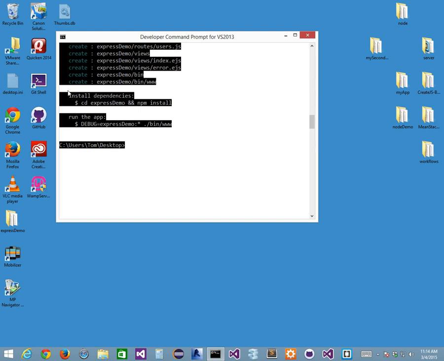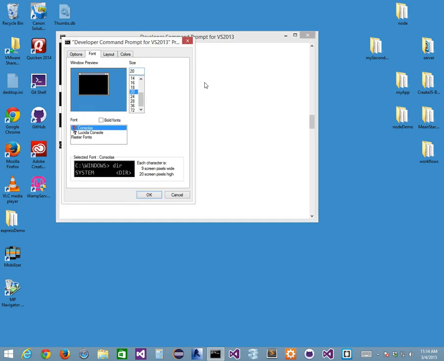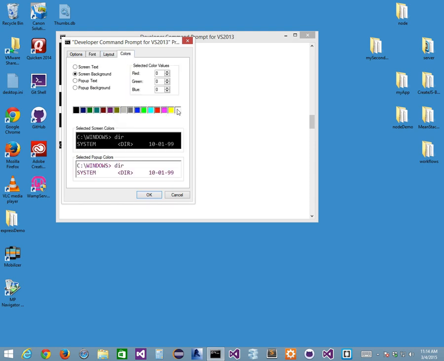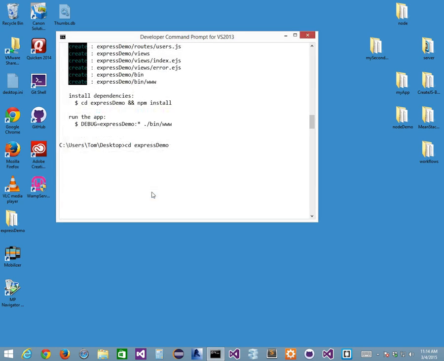That's the first instruction it tells you. Install your dependencies and then run the app. Let's try that. So I go cd express demo. I'll follow the instructions. Here I am, right? Let me just change the background colors here. So we have the colors that I want. I don't like those ugly black colors because you guys can't see it as well. I don't mind black, but just for you guys, it's easier for you to see this.